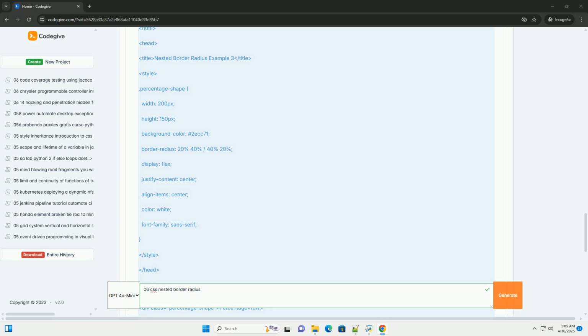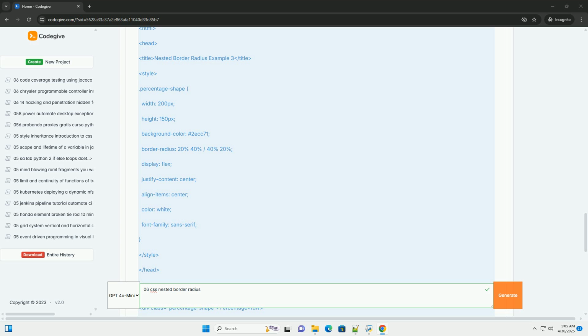4. Practical examples and code snippets. Let's break down some practical examples to illustrate how nested border radius works. Example 1, a simple donut shape. Explanation: width and height define the dimensions of our element. Background color: a background color to make the shape visible. Border radius: 50%/25%, this is the heart of the example.